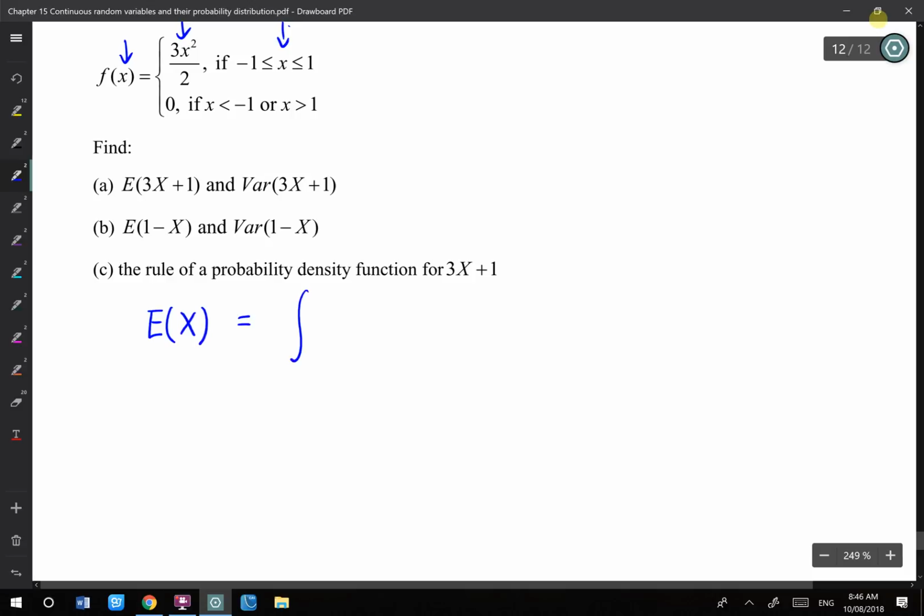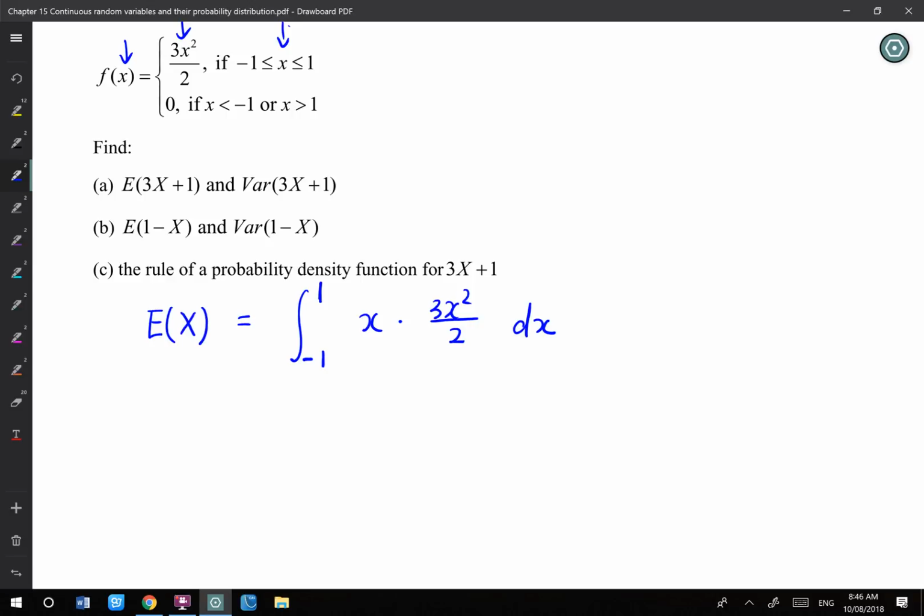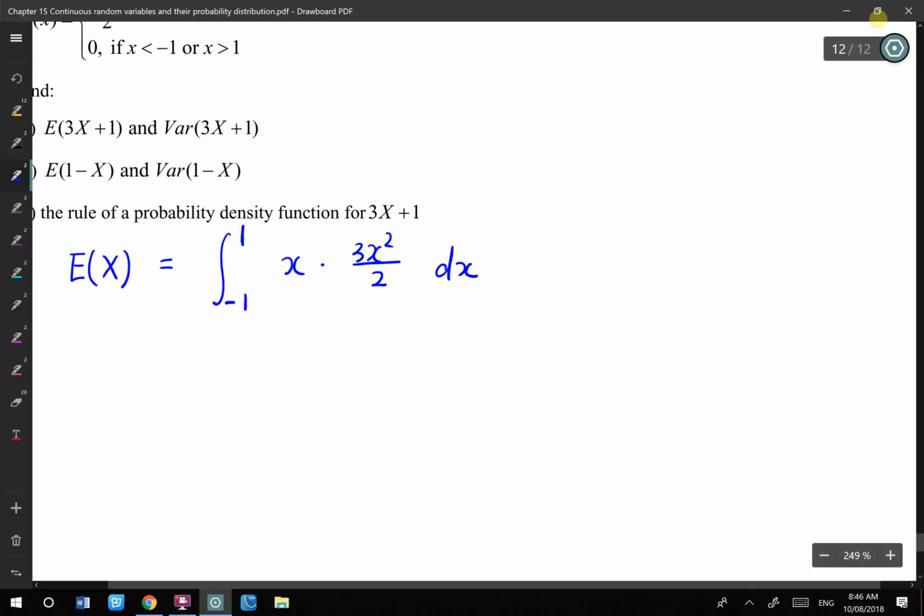Expected x is the integral from -1 to 1 of x times f(x), over the given domain. If I can see this integral, that's 3x cubed over 2, so it will have x to the power 4. You have 3 over 2 as the coefficient, and you have x to the 4 over 4, so you need to divide that by 4 as well.